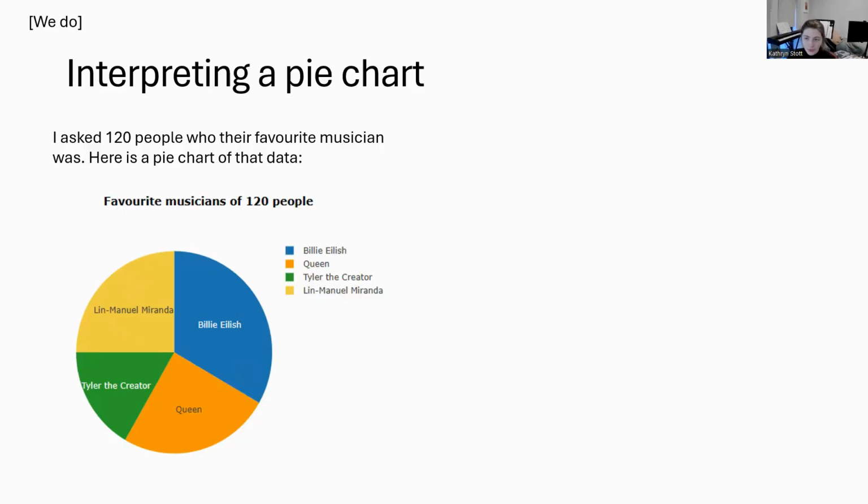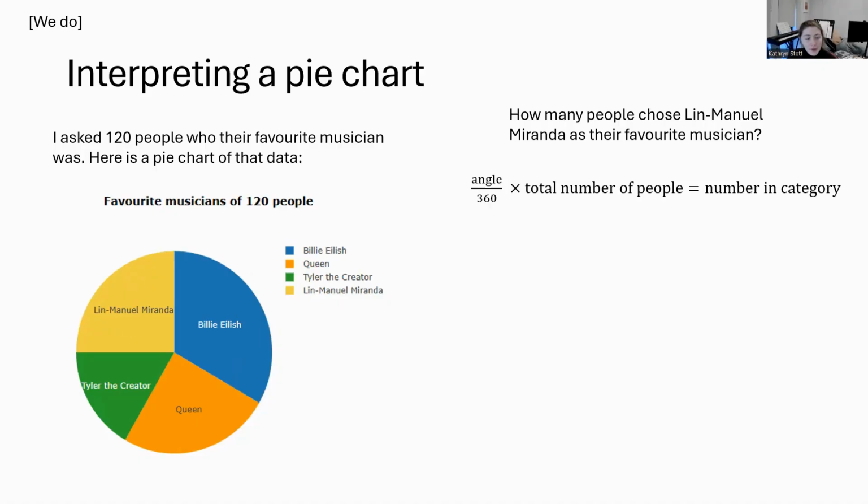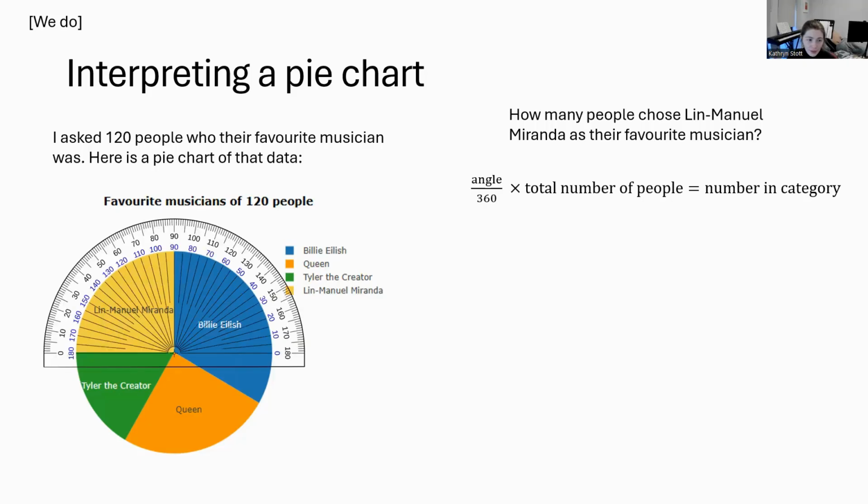Let's do another one. What's our formula for calculating the number of people? Angle divided by 360, or angle out of 360, times by our total number. Put your protractor on and measure the angle for Lin-Manuel Miranda. Okay, I've got 90 degrees, and it should be quite easy to see because it's a right angle.